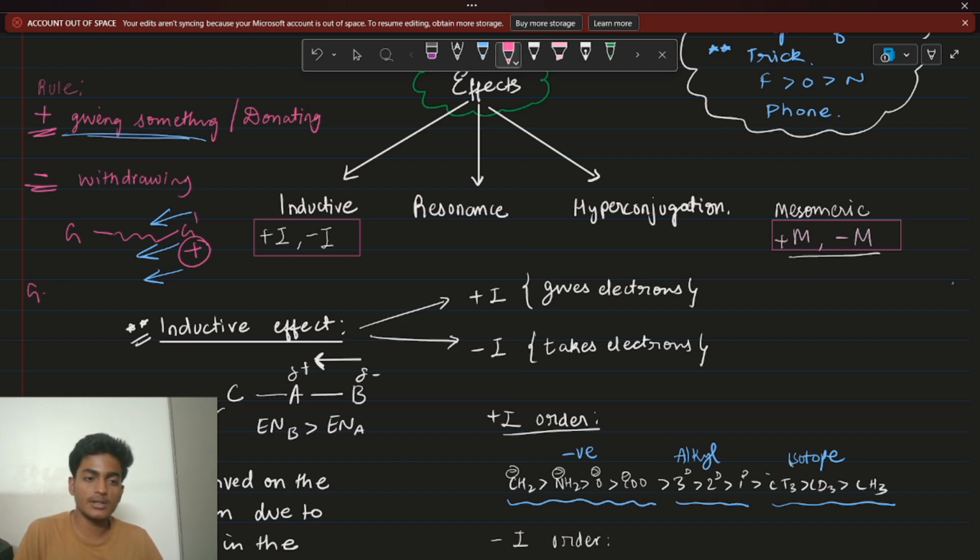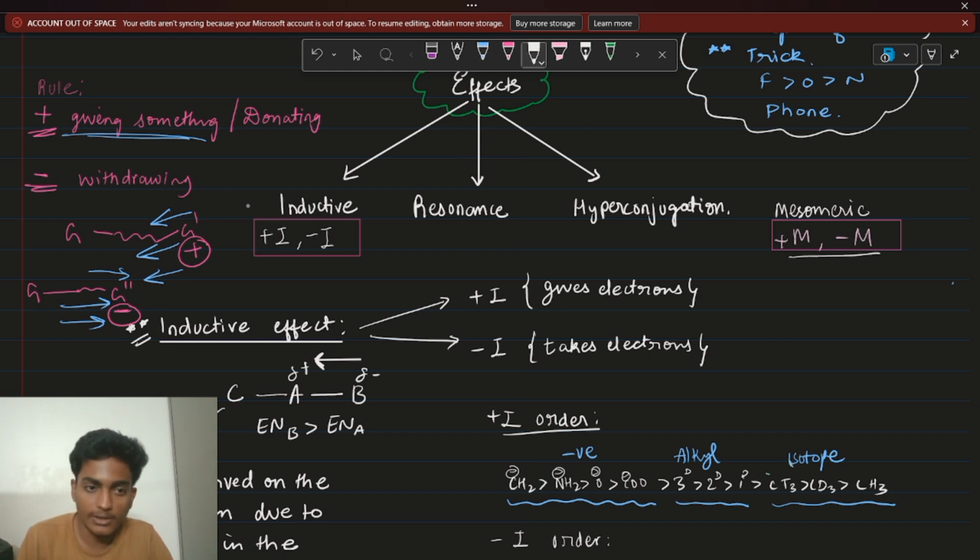But on the other hand, if there's a group G and there's some other group attached here, let's say G double dash, and if this is a minus group, if it has the properties of minus, then what it's going to do is withdraw. It's going to withdraw from your G group. Right? Guys, all clear? I hope this is crystal clear, right?